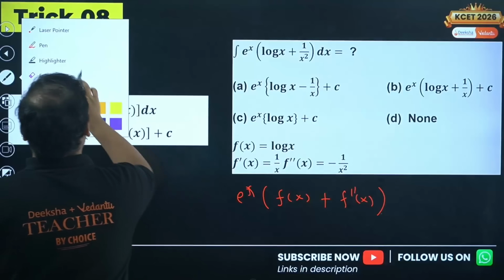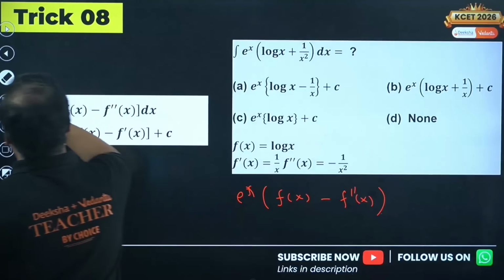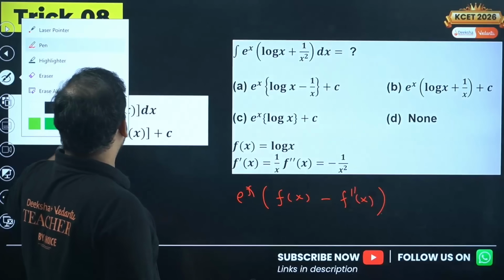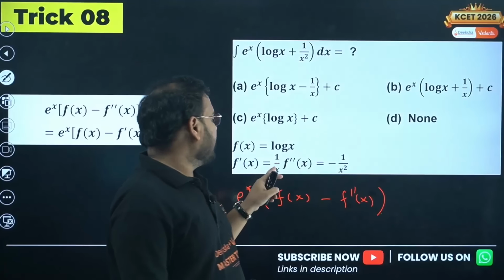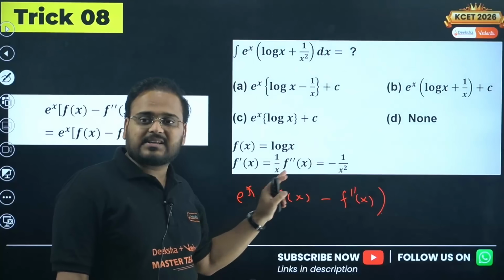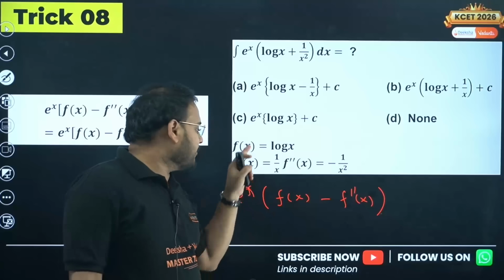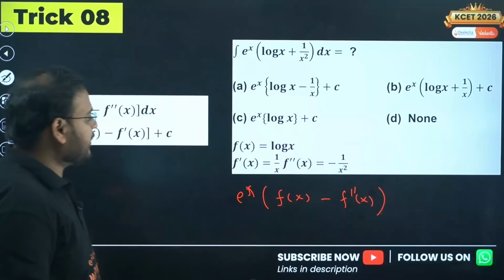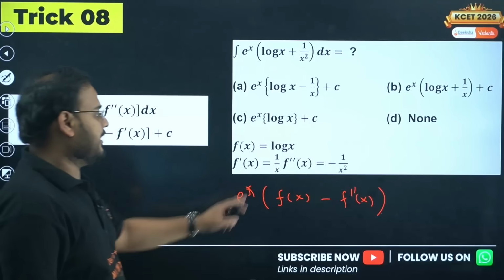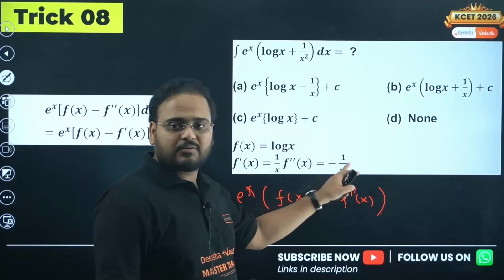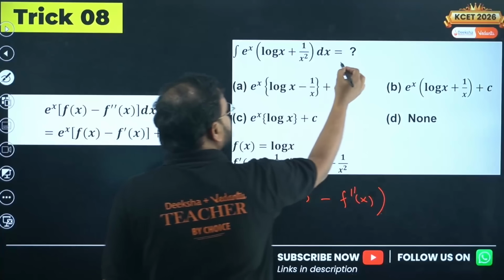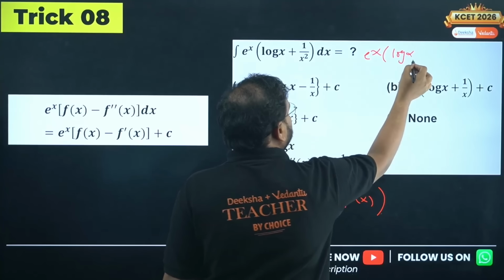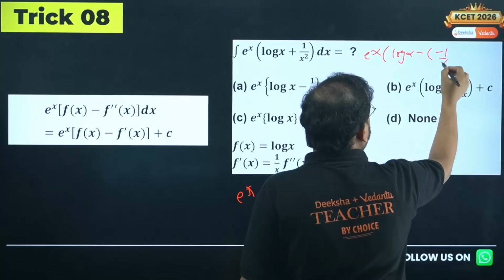yes, minus only, minus actually, yeah, because if you go about the question, right, one second guys, if you differentiate, 1 by x will be f dash of x, and the double dash will become what? Derivative of 1 by x. What is the derivative of 1 by x? Simply minus 1 by x square. Okay, that's the derivative of minus f double dash of simply log x. So minus 1 by x square is there. How do you write this statement? Basically, you'll write this as e power x log x minus of minus 1 by x square.